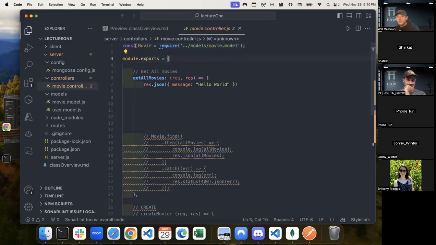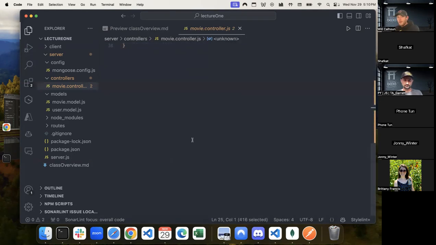And so what we do is we say const movie equals require. So we're importing that model right here. And then here's our functionality. Now, I told you that there's two ways we could do this. We could say module.exports because there's another place that we're going to need access to it. Module.exports and then give it an entire object like we have here.